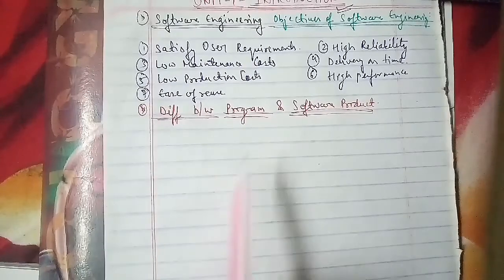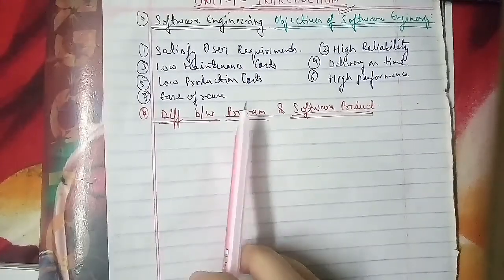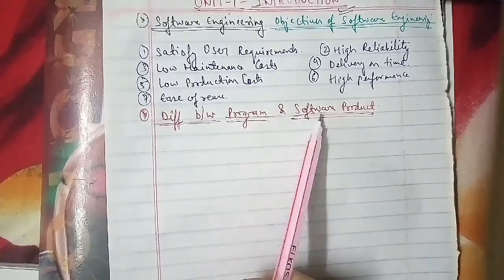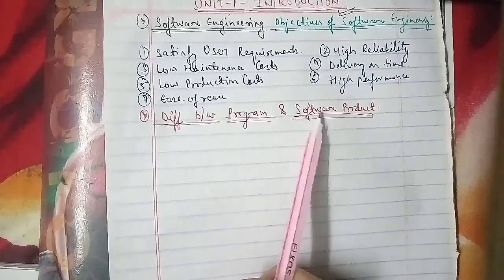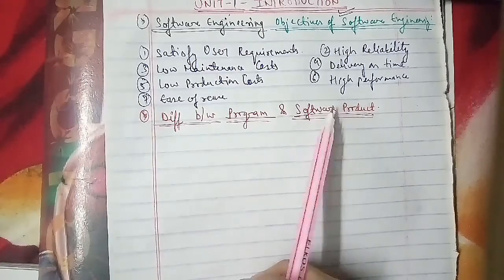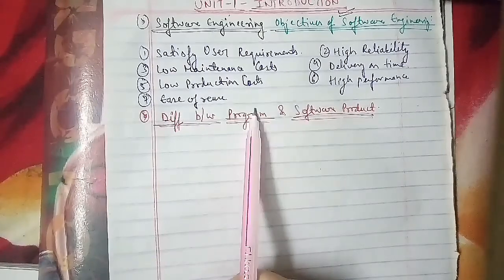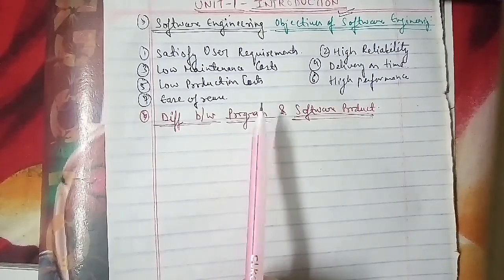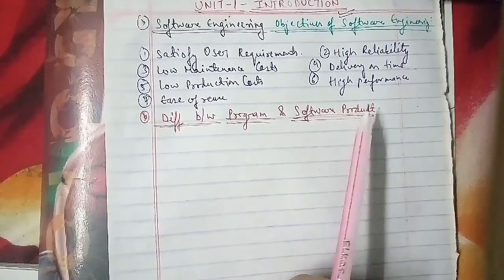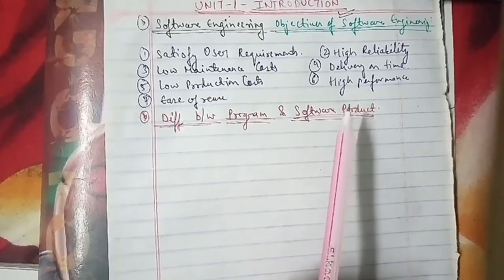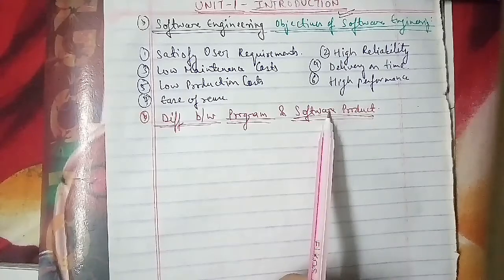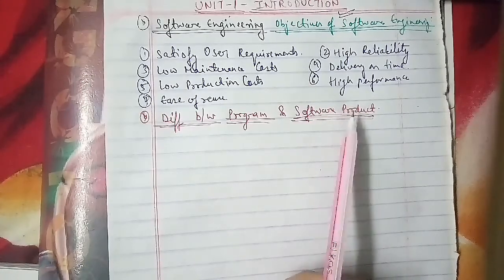Programs are developed by an individual user and used for personal use. A software product is developed by multiple users and used by a large number of people or customers. Programs are small in size and possess limited functionality. A software product consists of multiple program codes and related documents such as SRS, design document, user manuals and test cases, and so on.